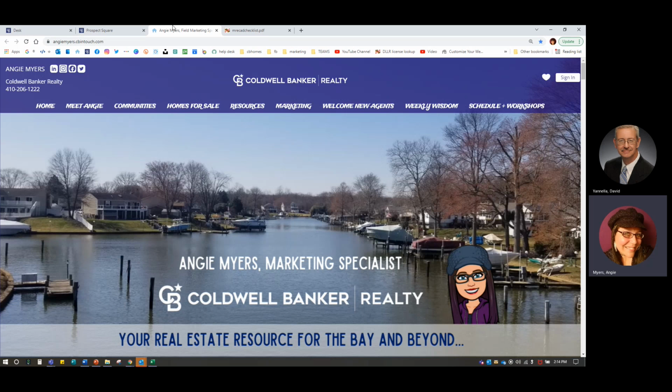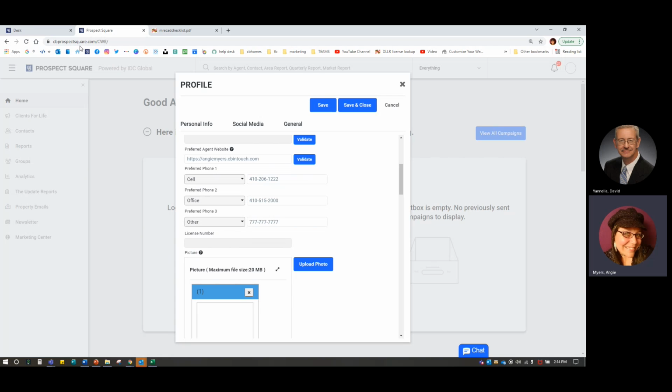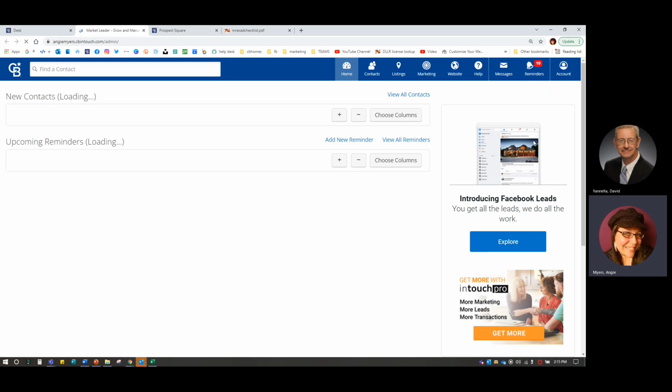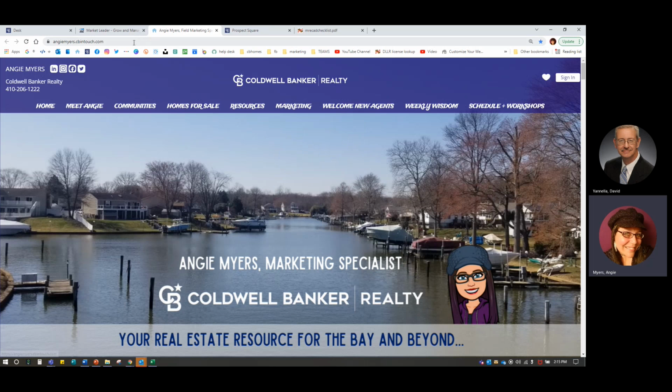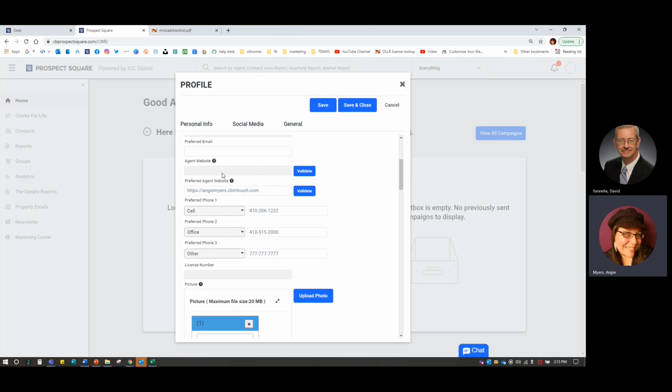It will open up in another tab. You'll see here I had a tab there. So it did validate it. It is correct. If you are unsure what your website is, you can click on the In Touch tile in Desk, and click on Website and click on View Site. What that's going to do is pull that information up for you. You can simply copy and paste that information right into Prospect Square.